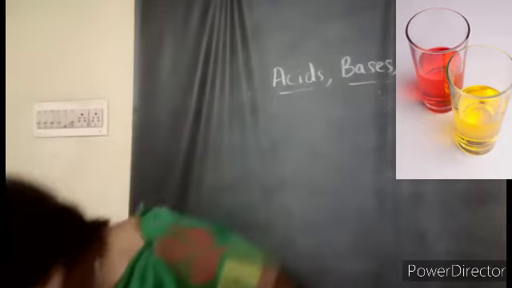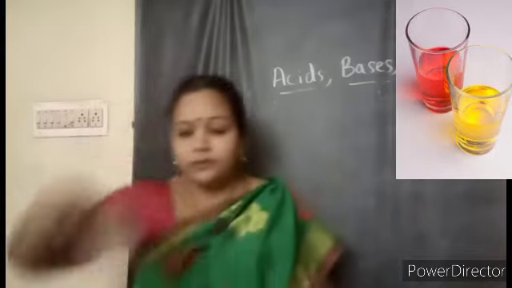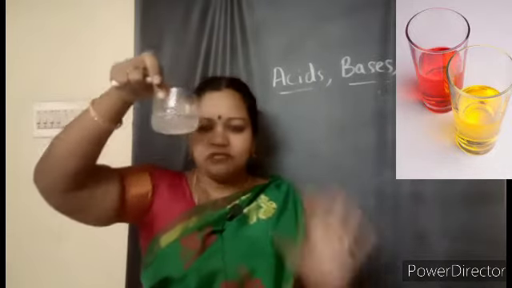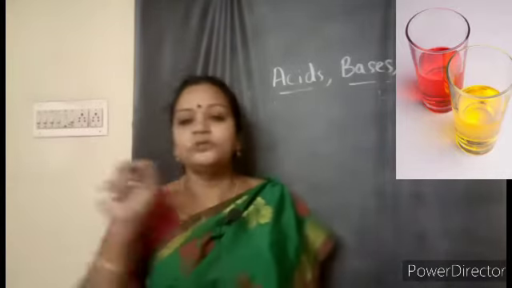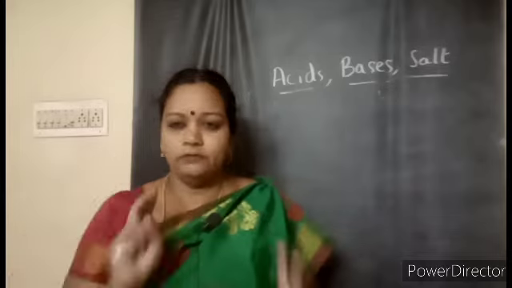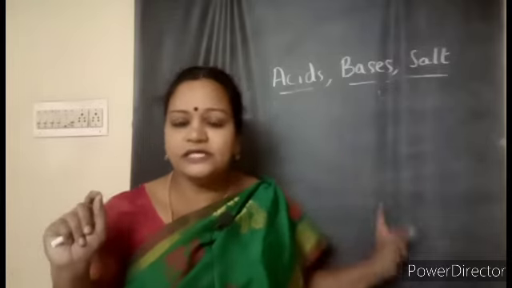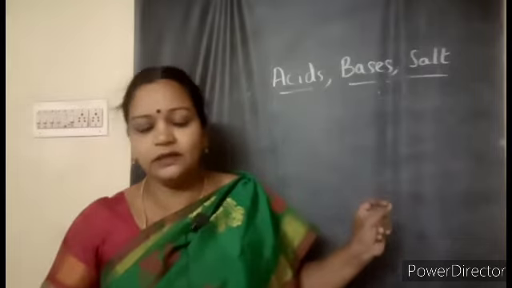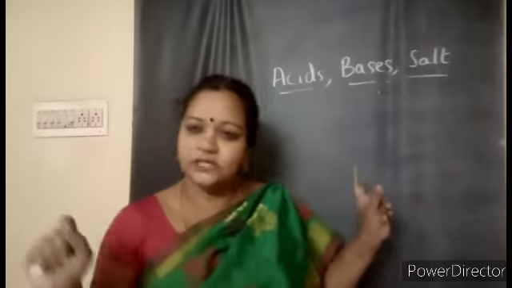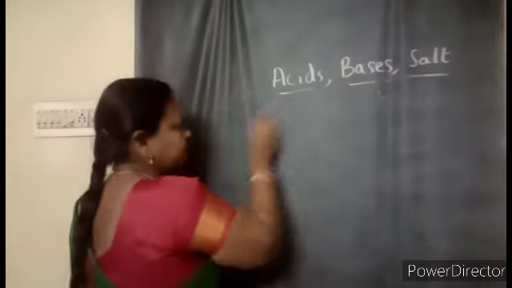Also take a soap solution and keep it ready. First with these, and later on, as an activity, you can test with different things. So now we have in hand lemon juice and soap solution. Using these three indicators, we are going to prove which is an acidic and which is a basic substance. Yes, children? First we will start with the turmeric.